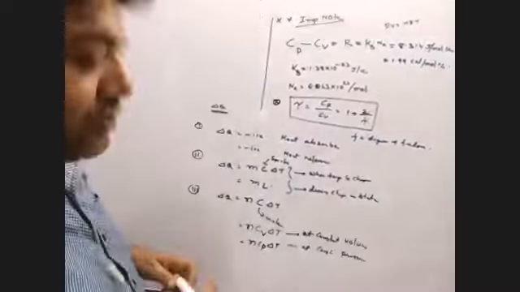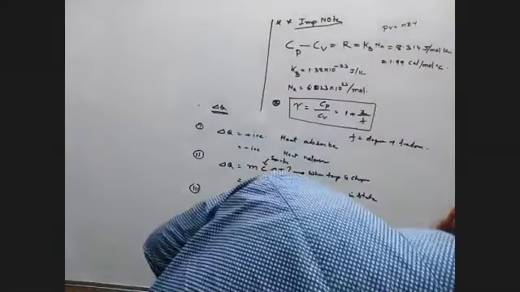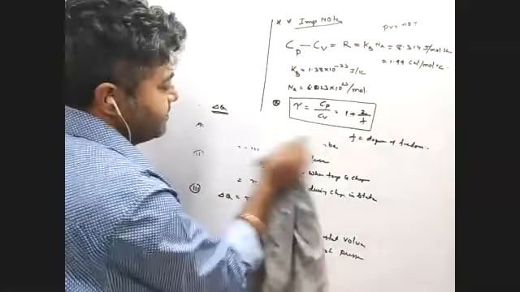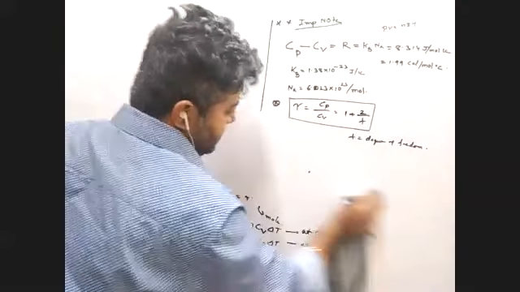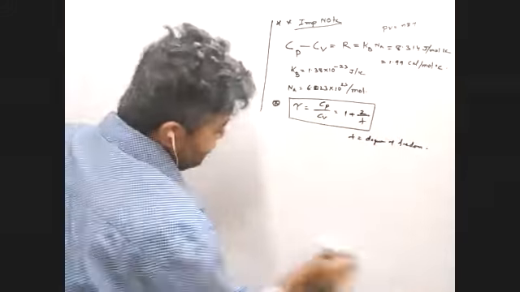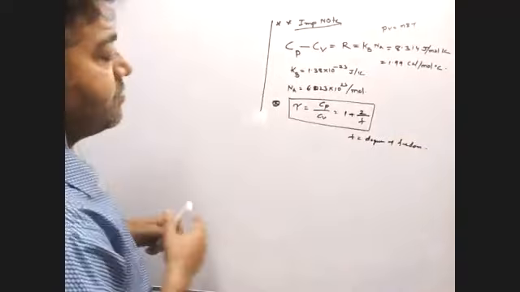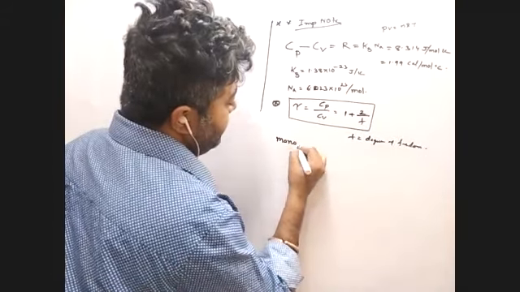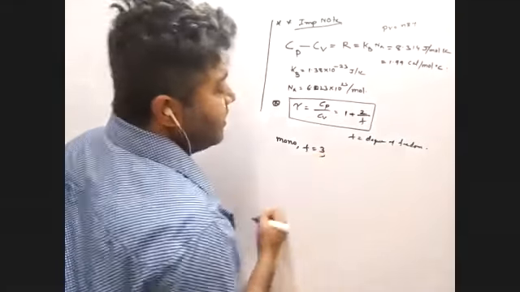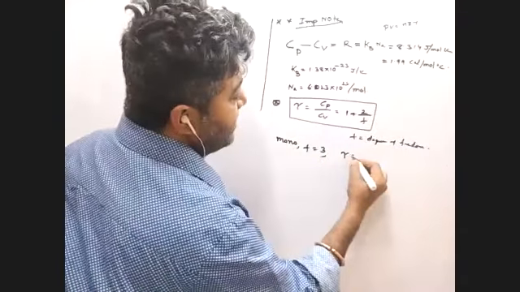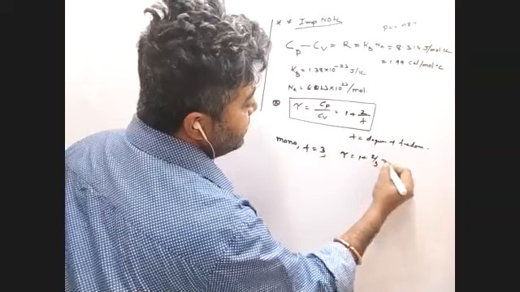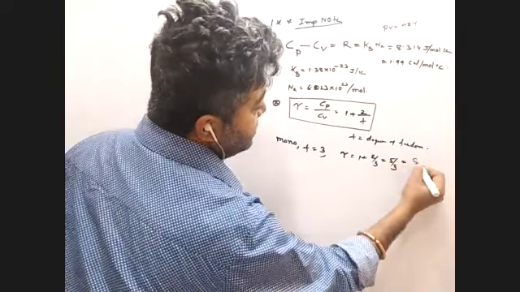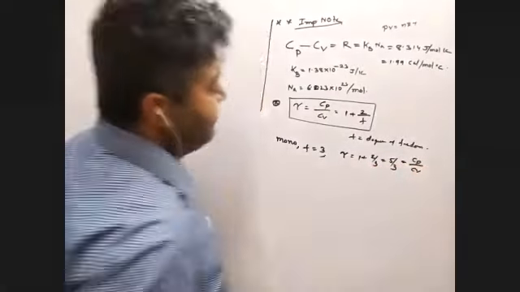For a monoatomic gas, F is 3. So what about gamma? 1 plus 2 by 3, that is 5 by 3. So Cp by Cv is 5 by 3.